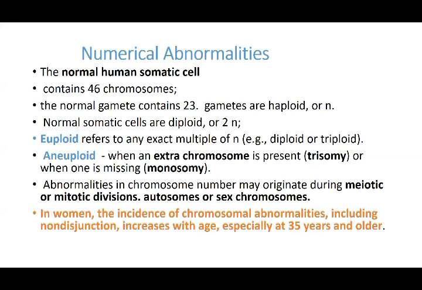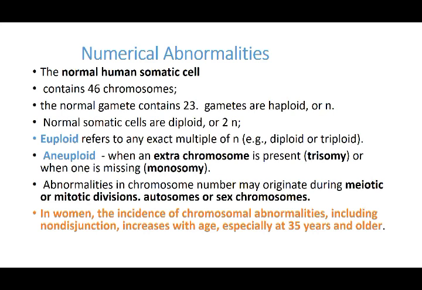So euploidy is the term that refers to any exact multiple of N, that is, diploid or triploid. But aneuploidy is a term which is not euploidy, that is, an excess or less of the chromosomes. That is what we call aneuploidy. When an extra chromosome is present, it is trisomy, or when one is missing, it is monosomy. So this is aneuploid. We have diploid or triploid, that is what is euploid. But basically in chromosomal abnormalities, you have aneuploid, that is an excess or less of the chromosomes.